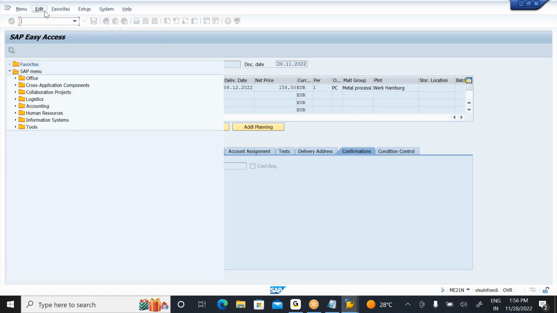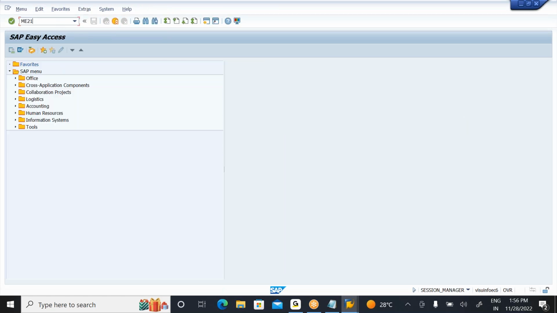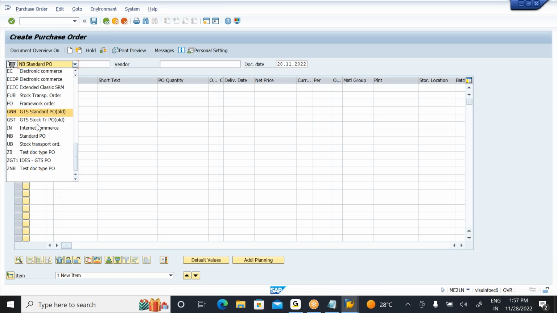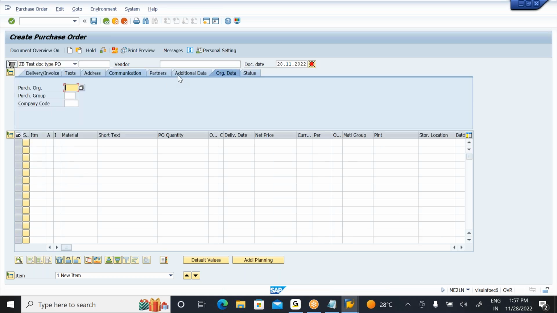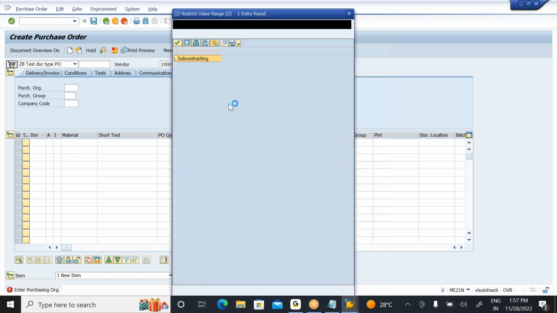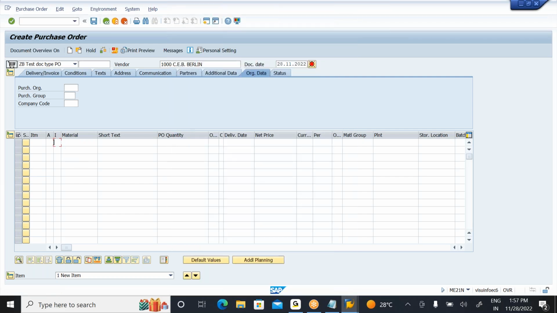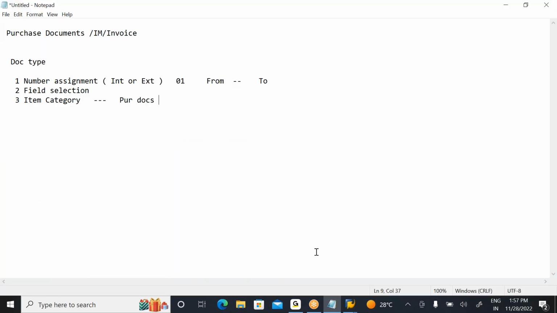So now I'm creating a new one. Go to the MB21 transaction code. Okay, so here, whenever you select your ZB document type, and a particular vendor, and go to item category, if I want to perform consignment or anything else, you are not able to see it. Only subcontracting can you select here. You are not able to perform any other item category. So this is the way you can control it in the backend system.